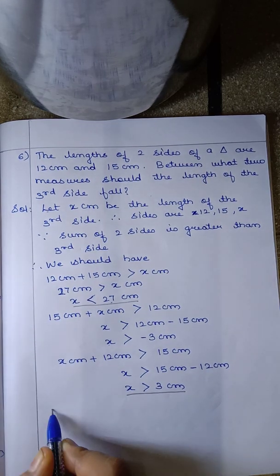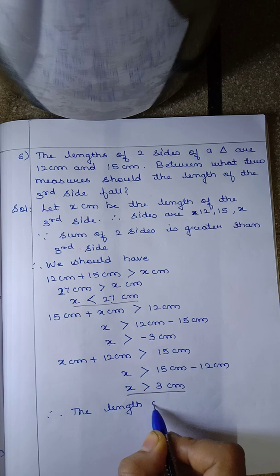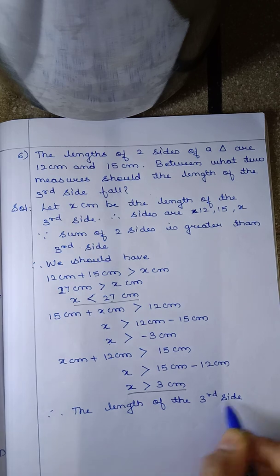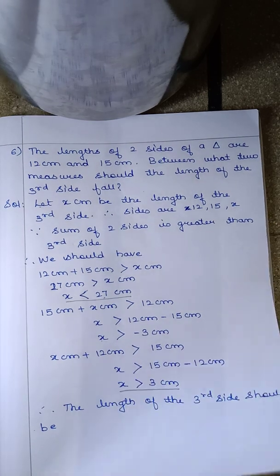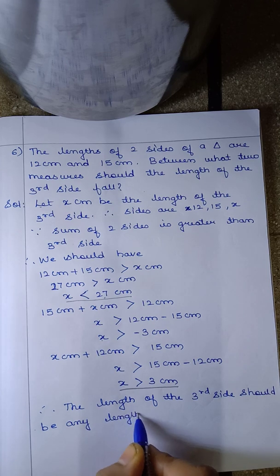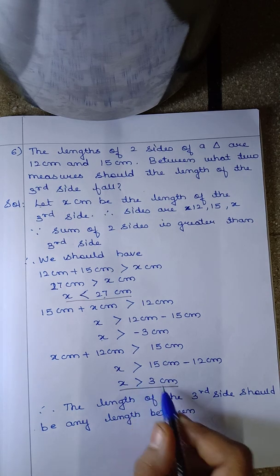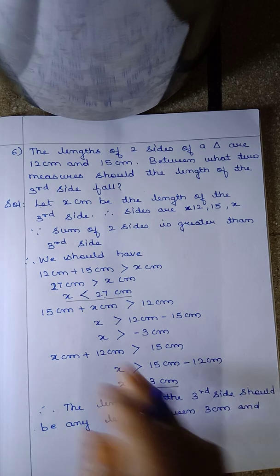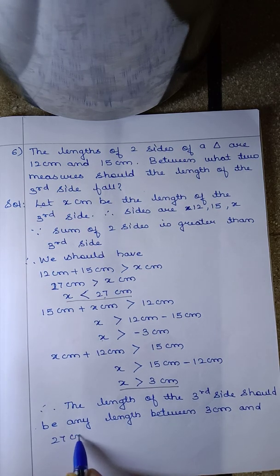Therefore, the length of the third side should be any length between, we cannot find it exactly but we can find the range, between 3 centimeter and 27 centimeter, children.